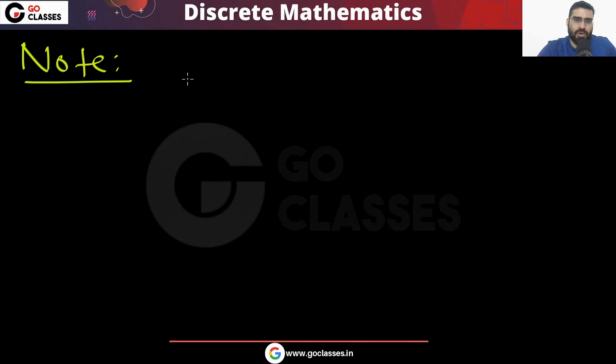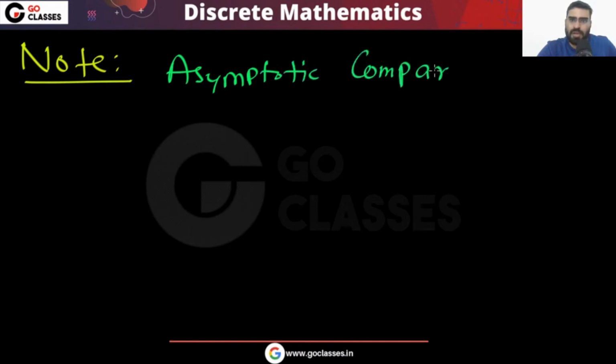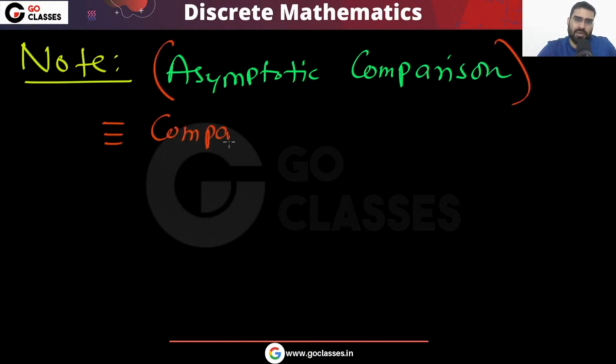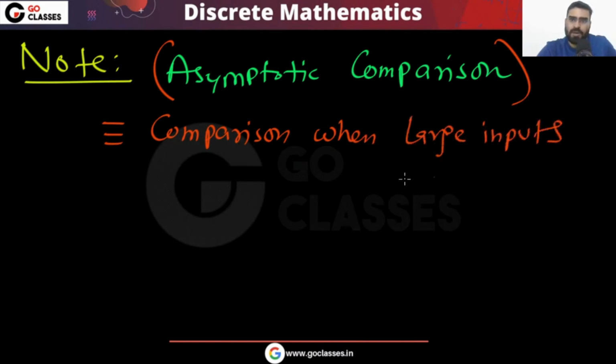If you want to do an asymptotic comparison, that simply means comparing for large values, comparison when large inputs. So these two things are same.